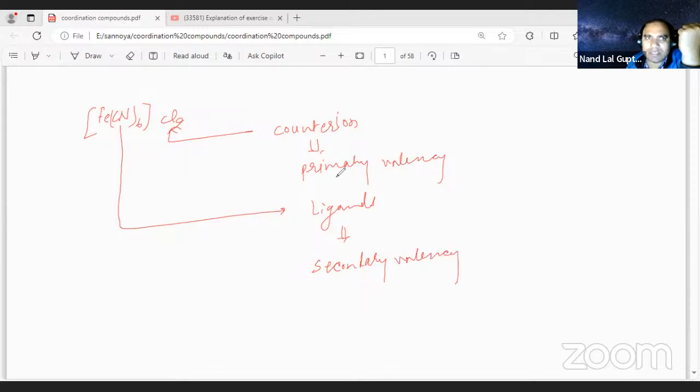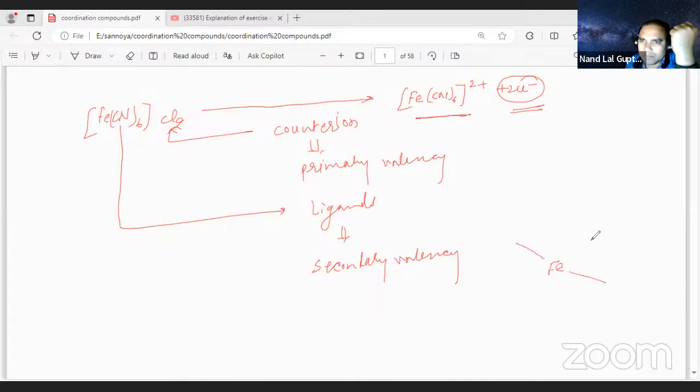Now, students, why am I saying the primary valency is ionizable? If you see this one, it will give two types of ions. The complex is Fe(CN)6 with a charge of 2 minus, and there are 2 Cl minus ions. So the counter ion is ionizable and becomes the primary valency, and this becomes the secondary valency. What will be the structure, student?